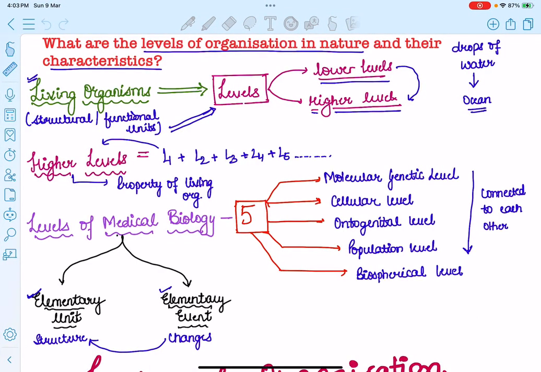Hello everyone, welcome to Biology with Medmelo, and today we are going to discuss question number 2 of biology, that is, what are the levels of organization in nature and their characteristics?